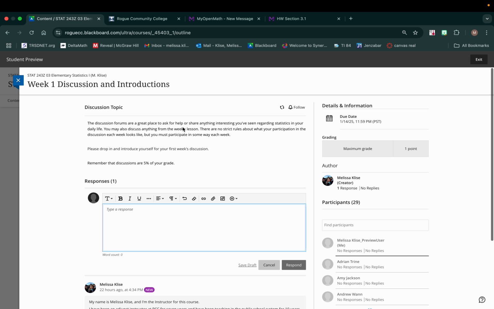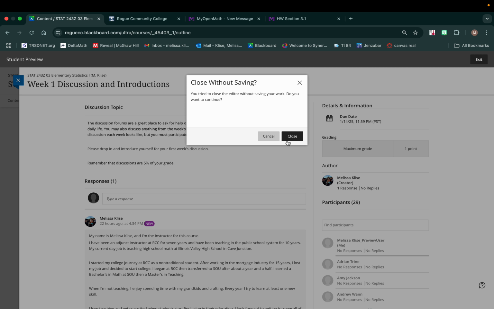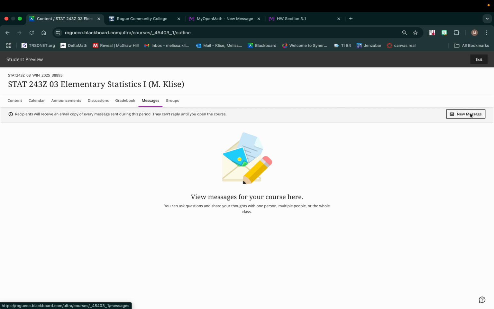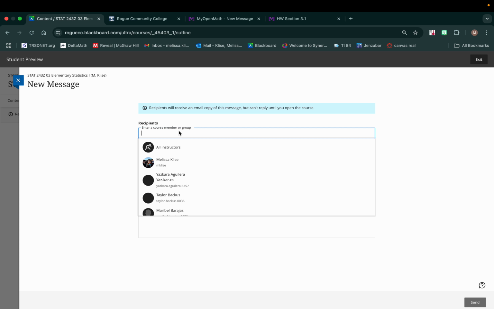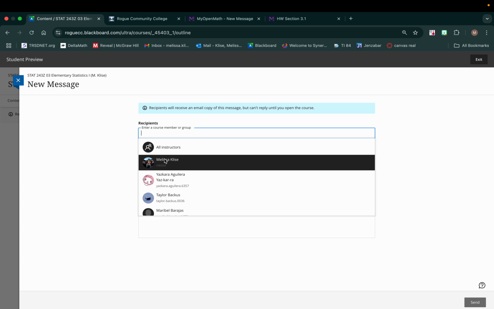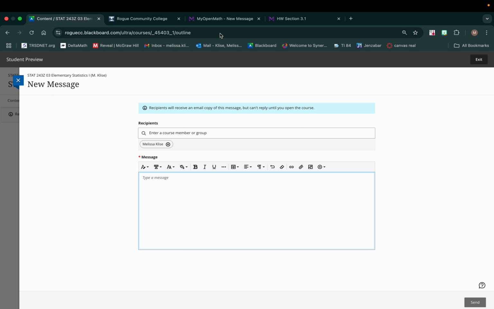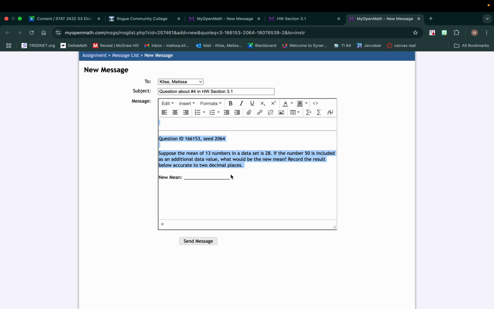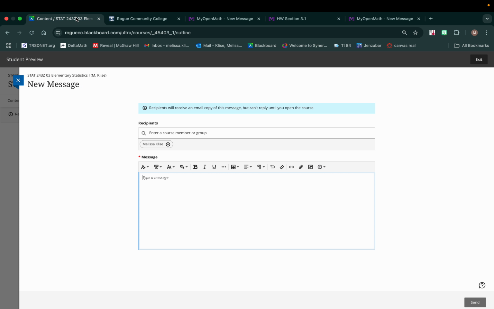This also works great if you're messaging me. Okay, close that. So if you're messaging me, it's the same thing. So you send a new message, and you're going to want to send it to your instructor, and then once again, when you click on message instructor, copy all of this, paste it into the message, and then type above it, because it's easier for me to find what you've typed.